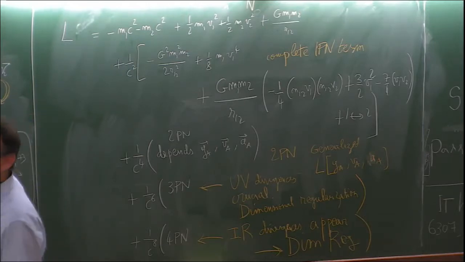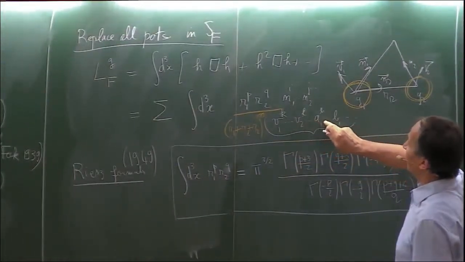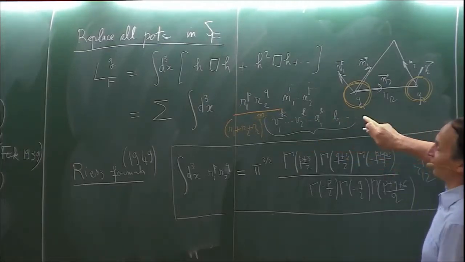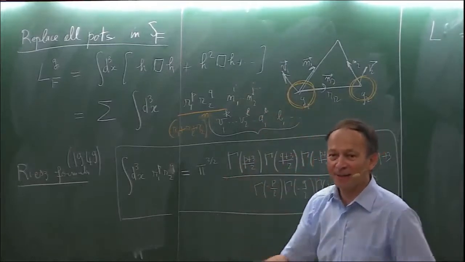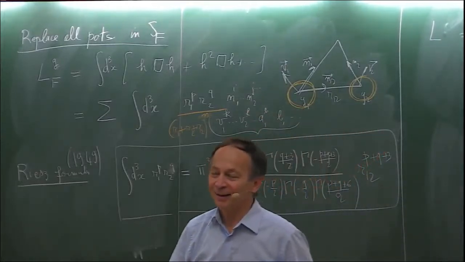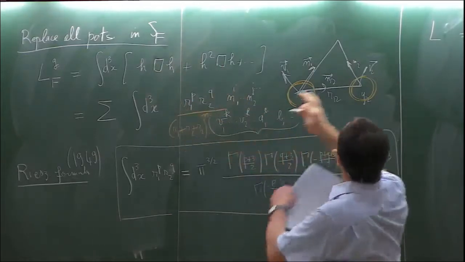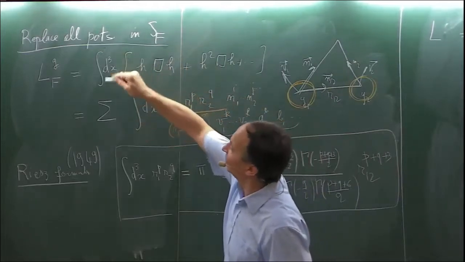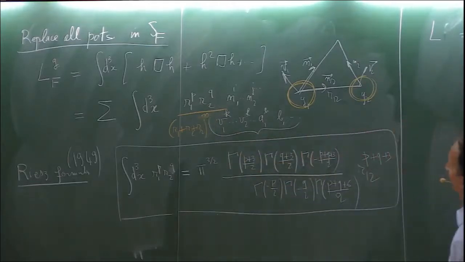Okay, so these are products of velocities, V1, V2, accelerations, derivatives of accelerations. You have many factors with many indices that are contracted together. So this is what you get when you plug all the potentials that were computed inside the action. You have to consider the integration of some terms that have been computed previously.